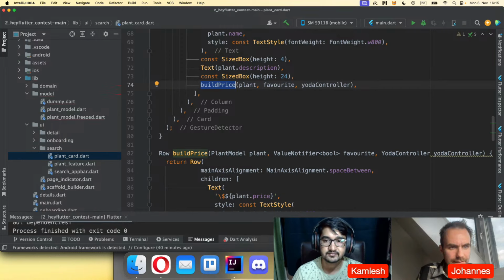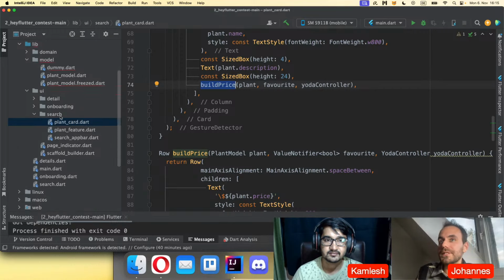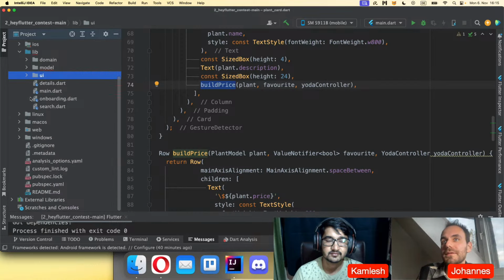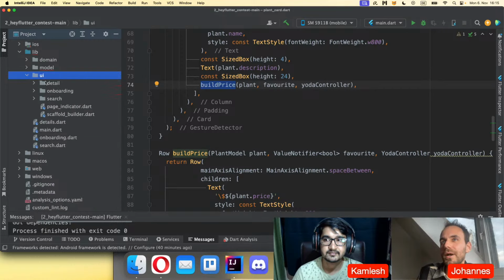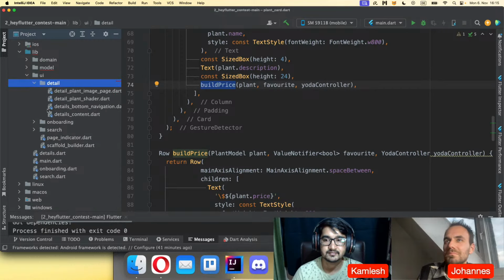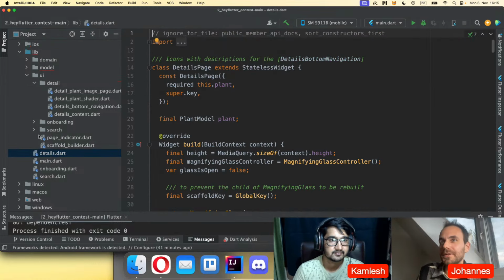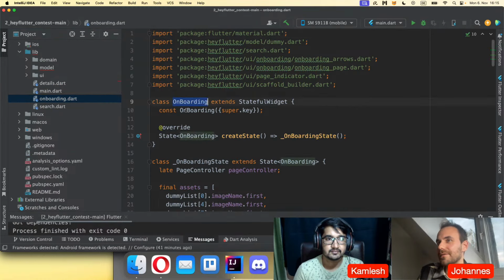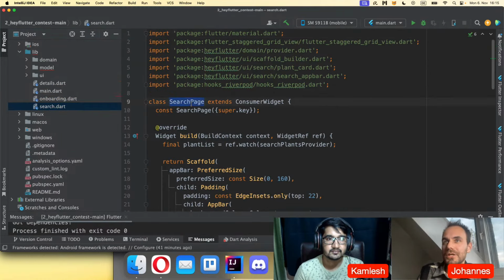Okay, then let's go to the next thing. For this project, I felt he had a bad structure for how he structured his files. So here he has this UI folder, and inside the UI folder it seems like he has both combined, widgets and pages or screens. And even outside of the UI folder, he has placed the details page, the onboarding screen, I guess it is, the search page, and so on.